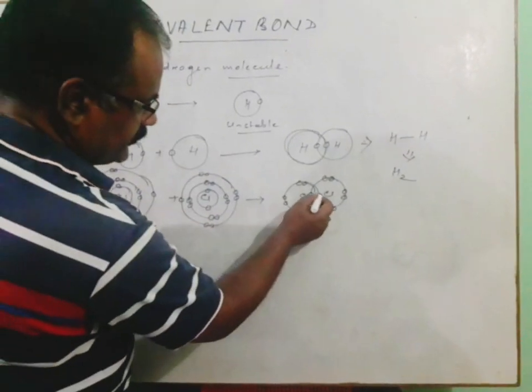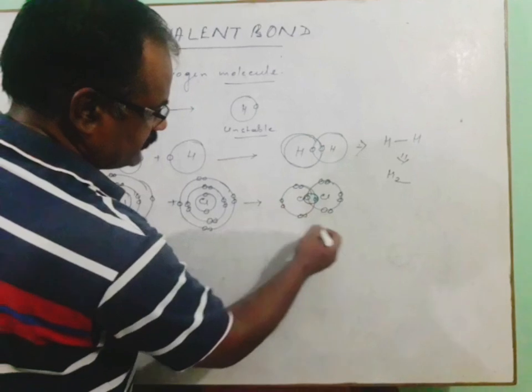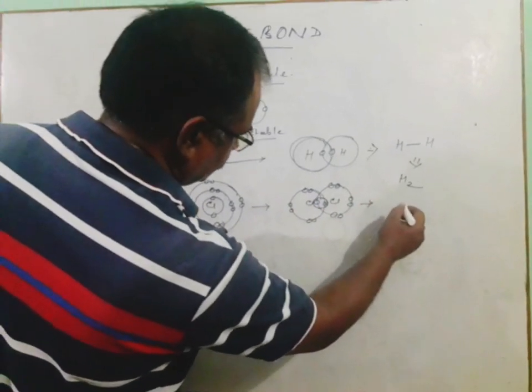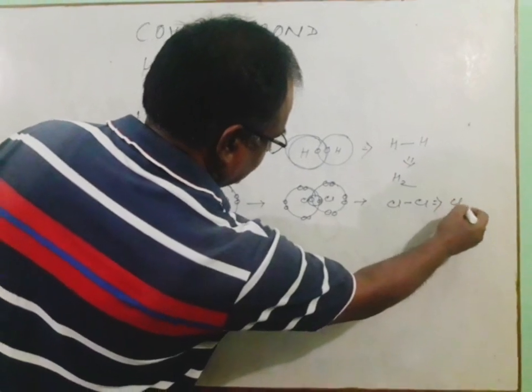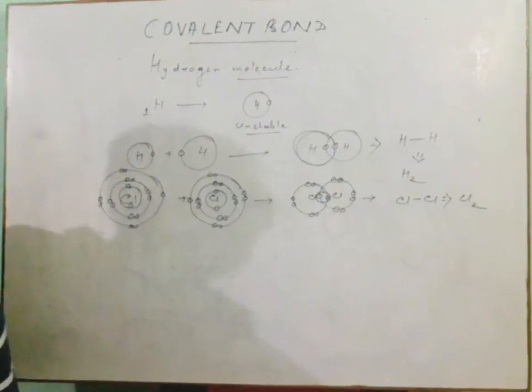Due to the sharing between these 2 electrons, there will be the formation of chlorine with a single bond to chlorine, and we will be getting a chlorine molecule comprising 2 atoms.